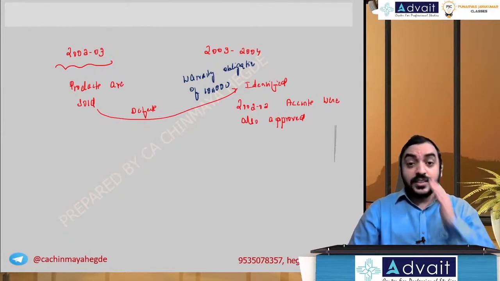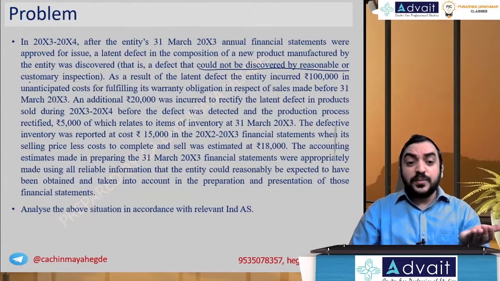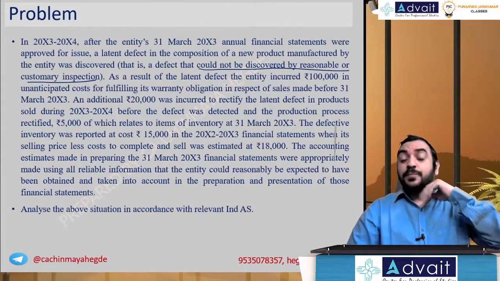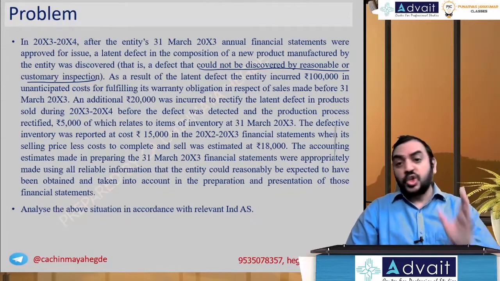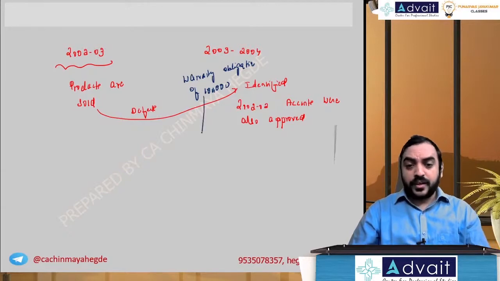But in this case, this defect could not be discovered by reasonable or customary inspection. So in the circumstances prevailing then, you could not have identified this defect. So it is not a prior period item, not an error.